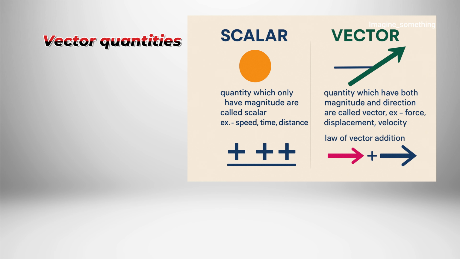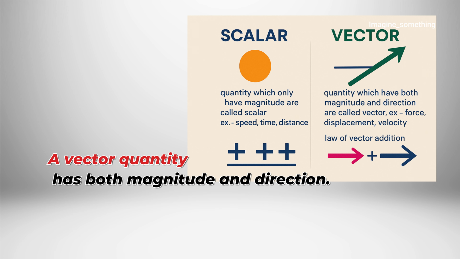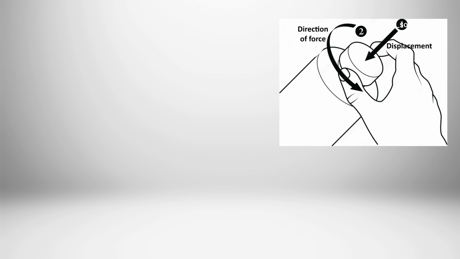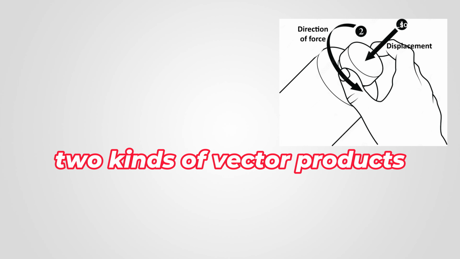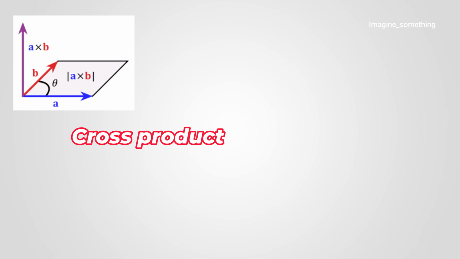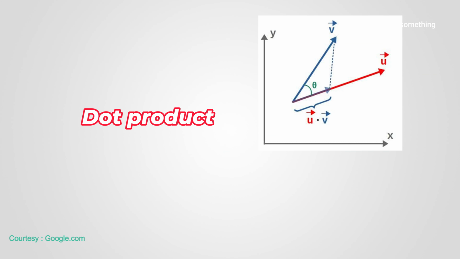Now we will understand what are vector quantities. These quantities have both magnitude as well as direction. Now further, in brief, we will understand the two kinds of products in vectors. Vectors have two kinds of products: cross product and dot product.